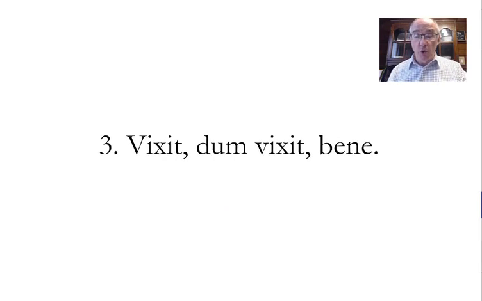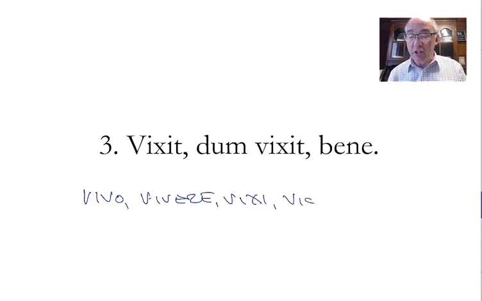Number 3. Dum vixit, bene vixit. Vixit comes from vivo, vivere, vixi, victum, if I'm not mistaken. Sorry. He lived, while he lived, well. After he lived, when he died, not so well. But that's what this means. He lived well while he lived.